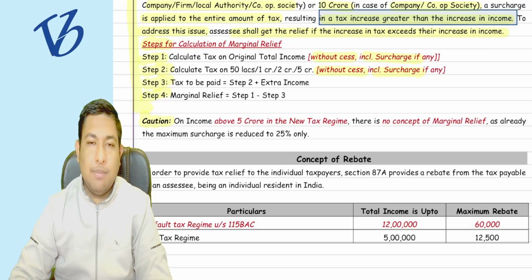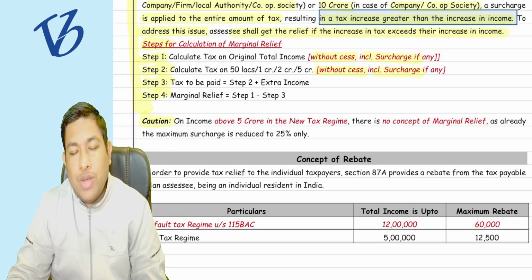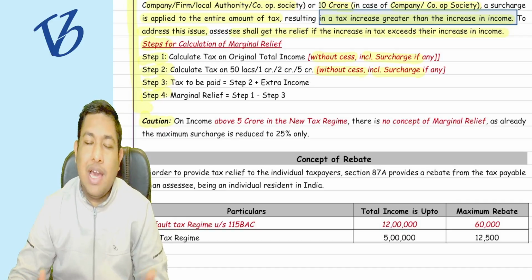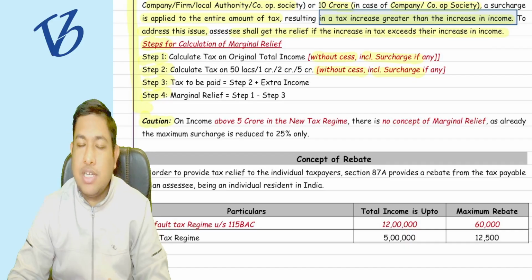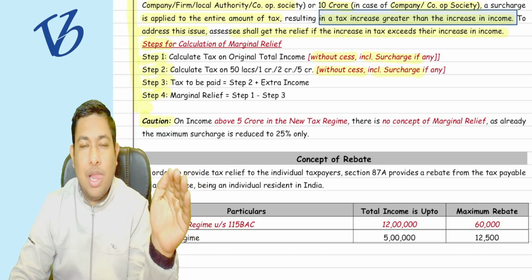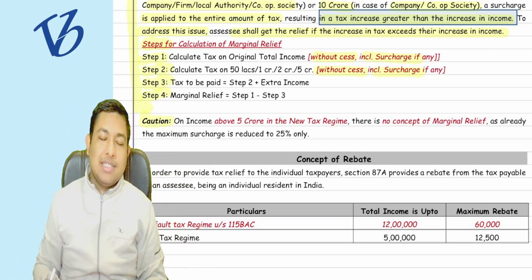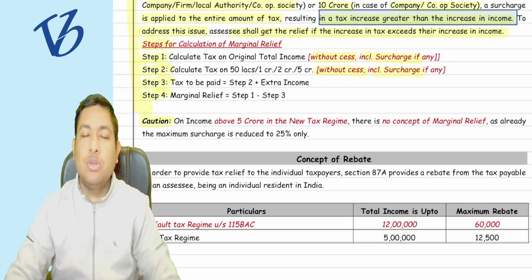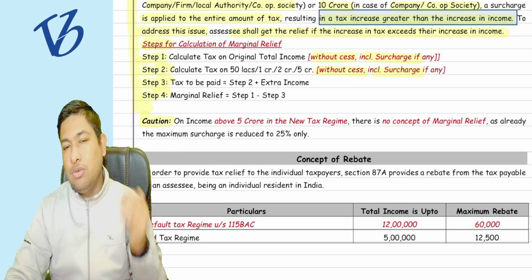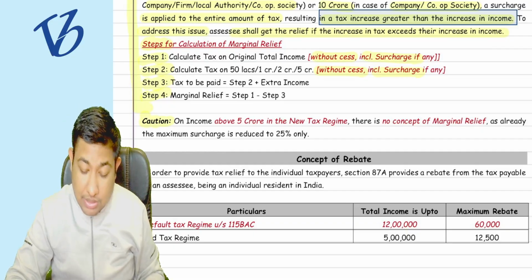The 4% is going to be applied, so it is the same on 1 crore rupees of income, and it is going to be the same on 1 crore 1 lakh rupees of income as well. It is 4% as it is, so it is not a differentiating factor. If we do not take it, the figures are still comparable. There is no need to calculate the HEC on 1 crore rupees of income, then again on 1 crore 1 lakh rupees, and so on. You are going to get the same answer. If it does not have any impact, why take it into consideration? Understood clearly? Is this clear?